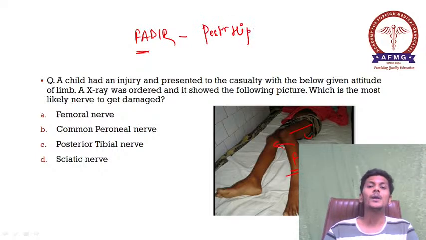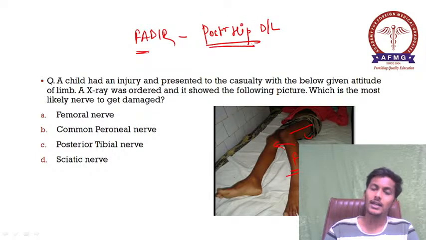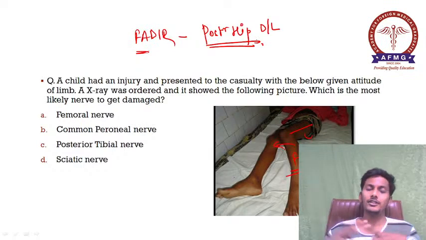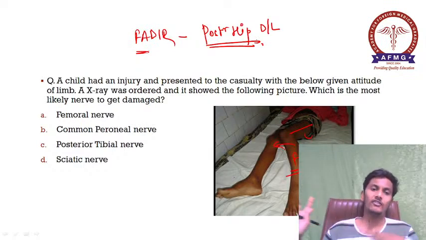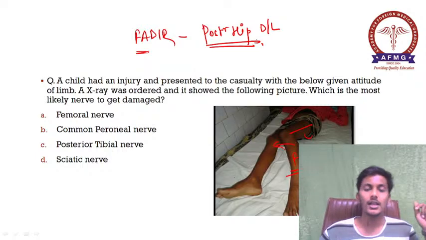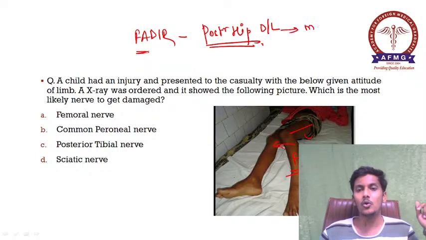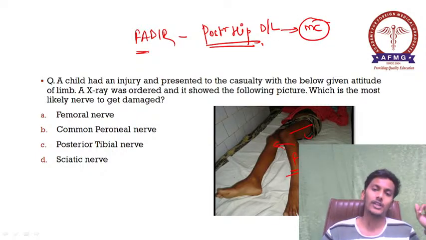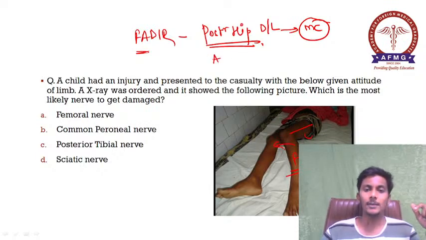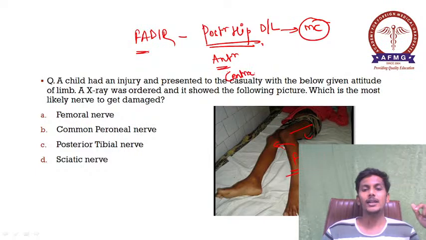So please remember, in posterior hip dislocation we can see the Fader attitude of the limb: flexion, adduction, internal rotation. Remember, posterior hip dislocation is the most common type of hip dislocation. The other types are anterior and central fracture hip dislocation. In anterior, the attitude of the limb would be Faber, that is flexion, abduction, external rotation.